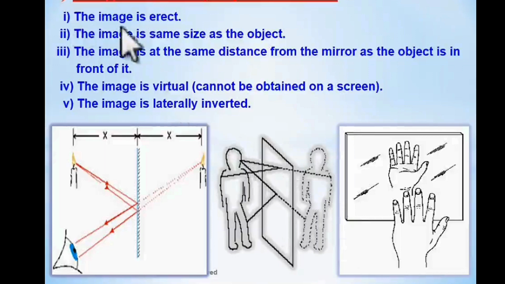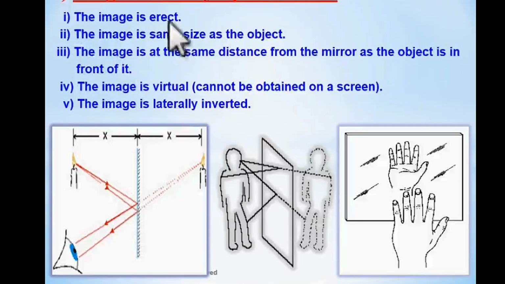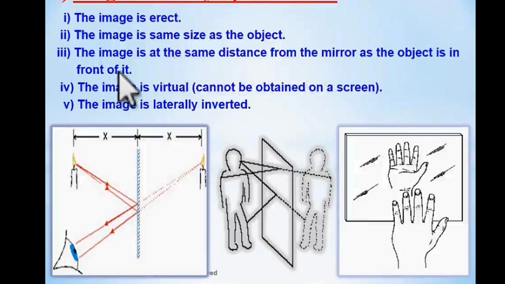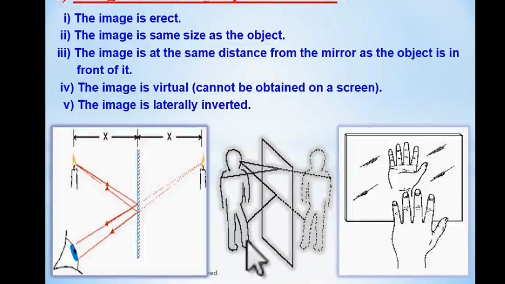The image is erect. If we stand in front of the mirror, the image also will be standing there. So it is erect. The point number two is the image is the same size as the object. If the object size is 5 meter, the image size also will be 5 meter. The third point, the image is at the same distance from the mirror as the object is in front of it. See, you can see here. So here is an object and this is the image. The distance between the object and mirror and the image and mirror will always be the same.